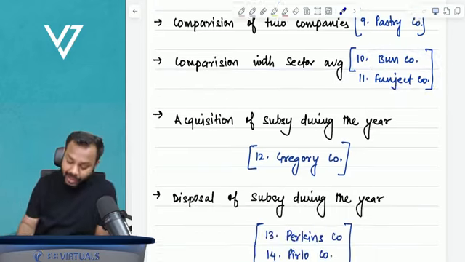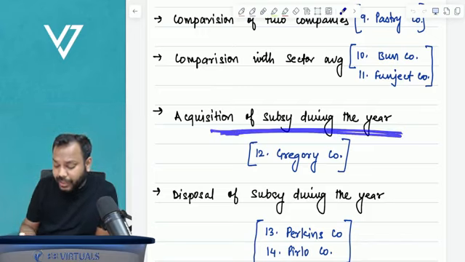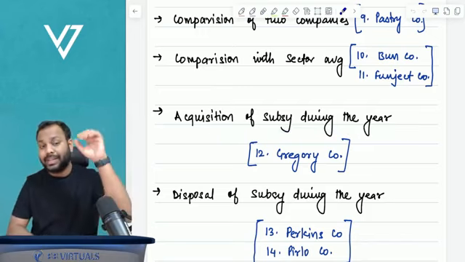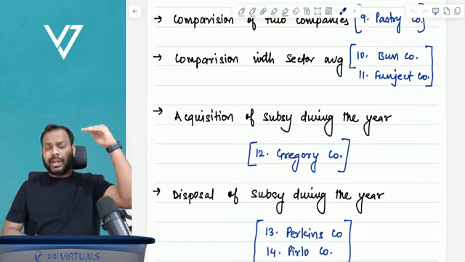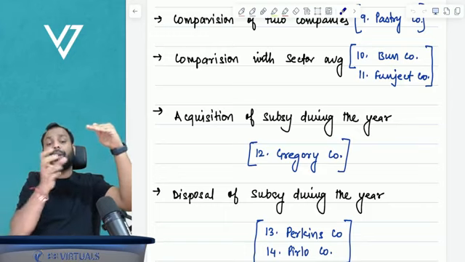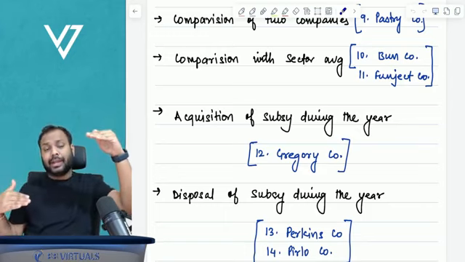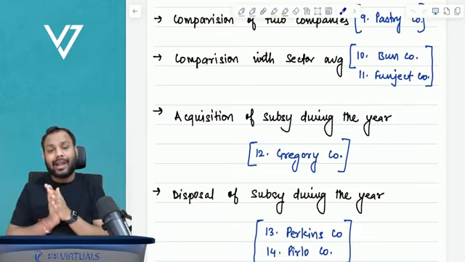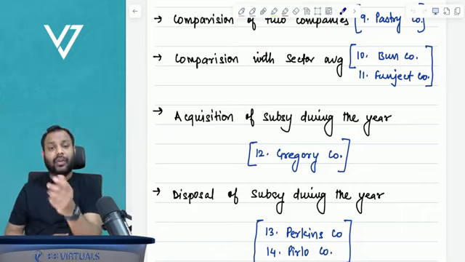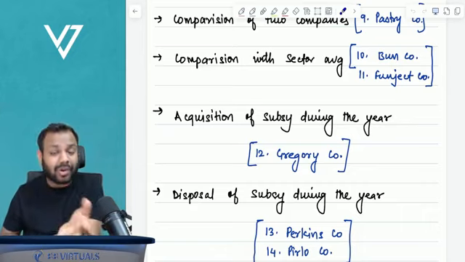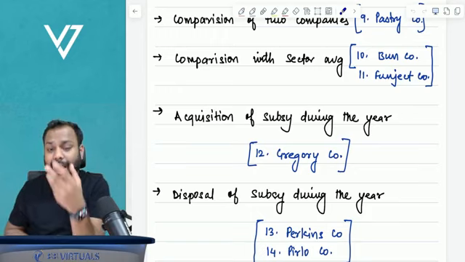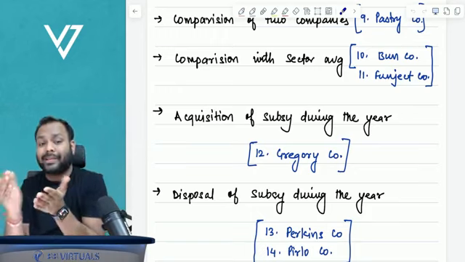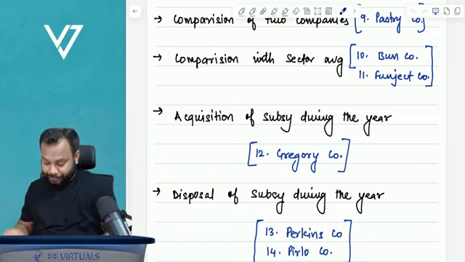Okay. Now, acquisition of a subsidiary during the year. Let's suppose initially at the beginning of the year, it was an individual company. But during the year, a subsidiary was acquired, and at the end of the year, it becomes a group company. So you have to analyze and conclude whether this acquisition was a good decision or a bad decision. This is what you have to analyze here.